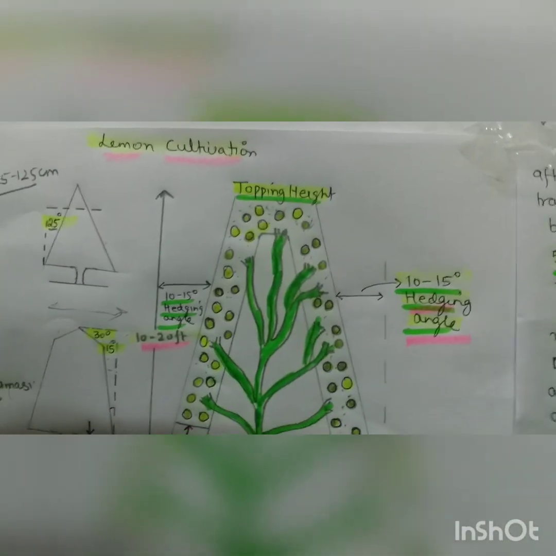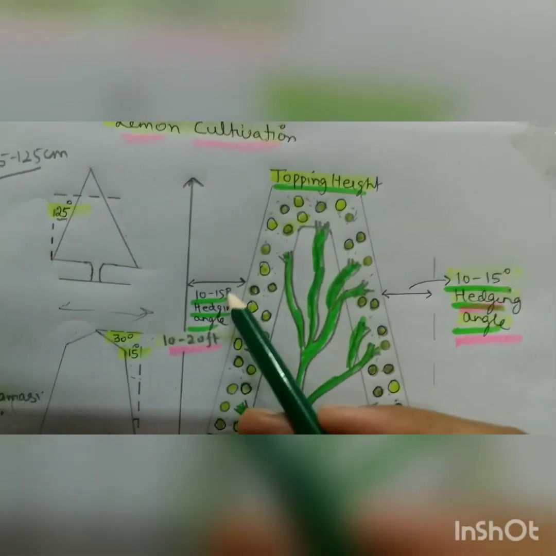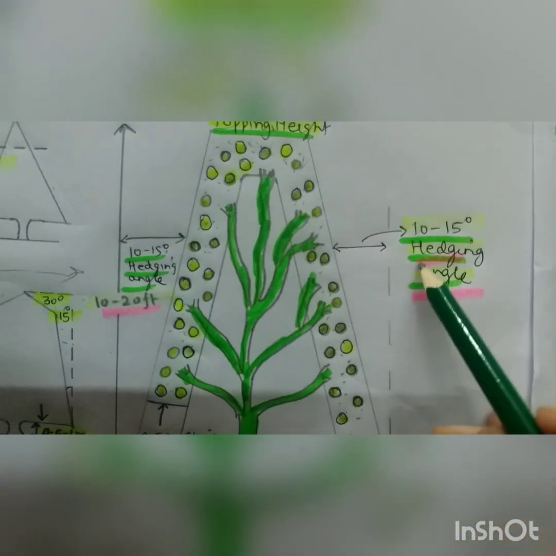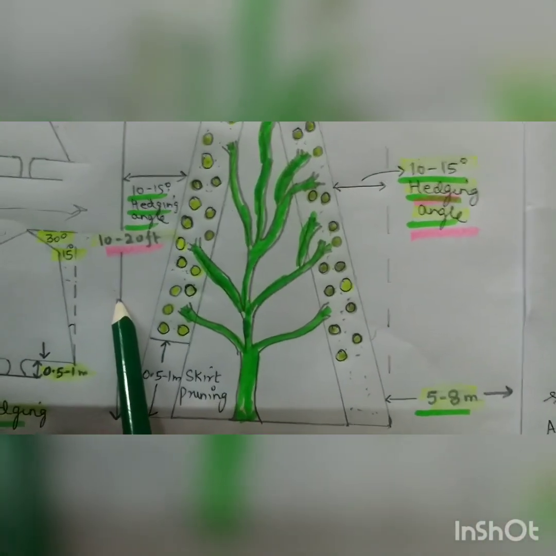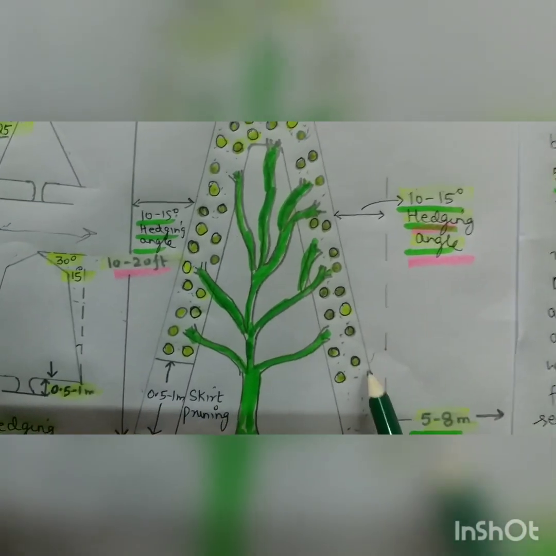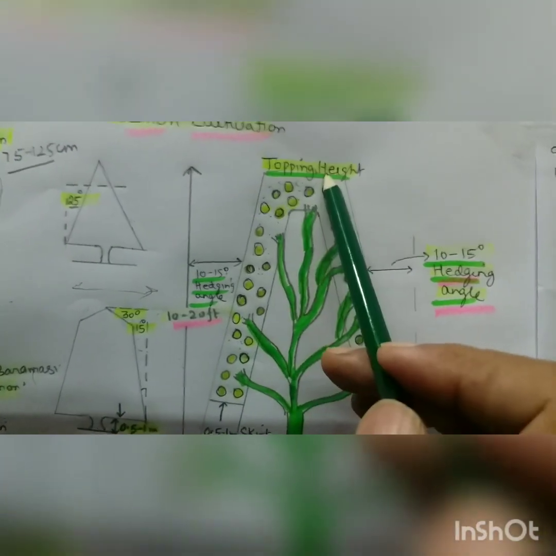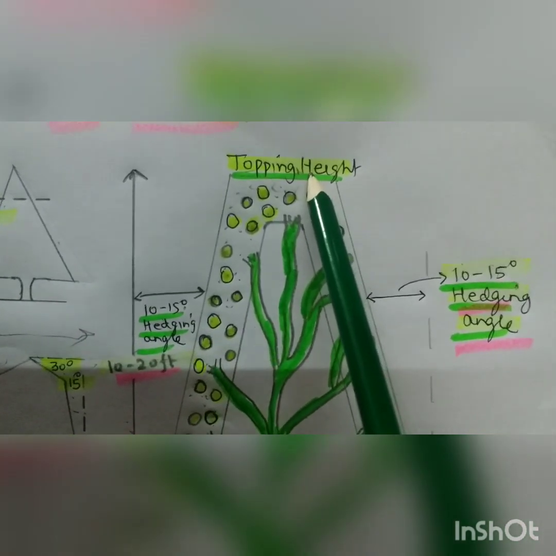So we can see this is also the hedging. Here we can take 10 to 15 depending on the shape, and this is the topping height, 7 to 8 feet, and this is 10 to 15 hedging, because the real hedge is this one dotted line you must be seeing on both sides, this line and this line. I am using the dotted line to tell the height also, 10 to 20 feet. And see this dotted line, this is 10 to 15. The original hedge is this one. And when we do this, we can get the topping height, that is 7 to 8 feet, right?